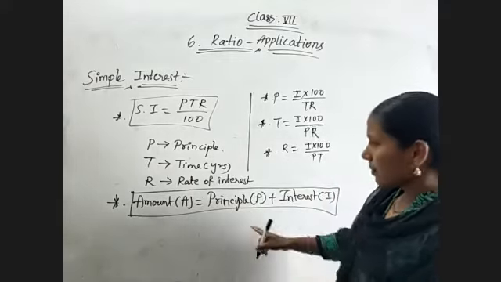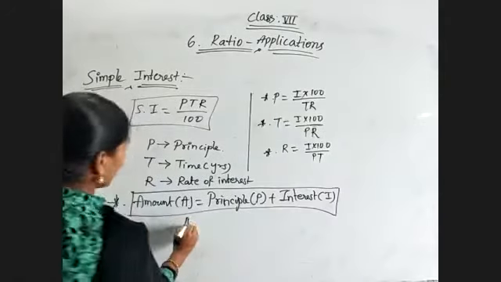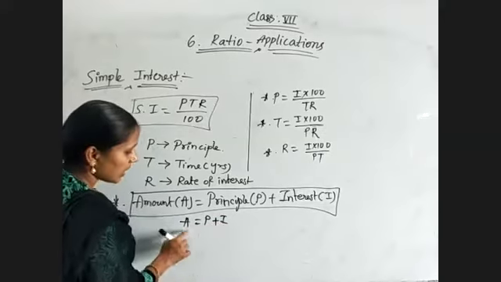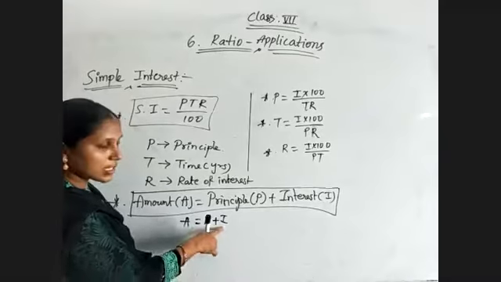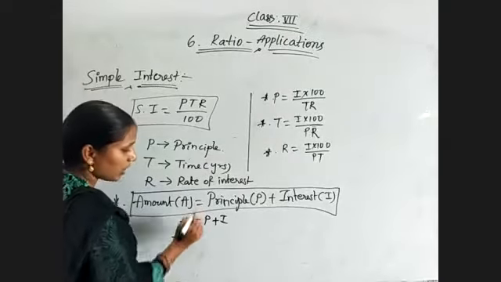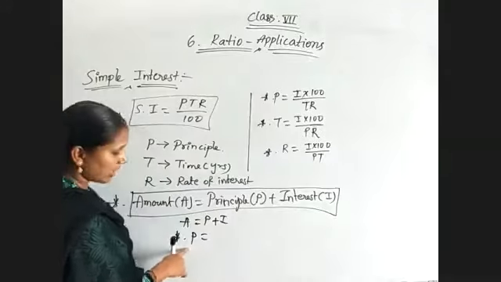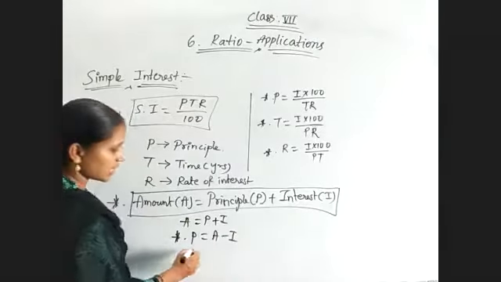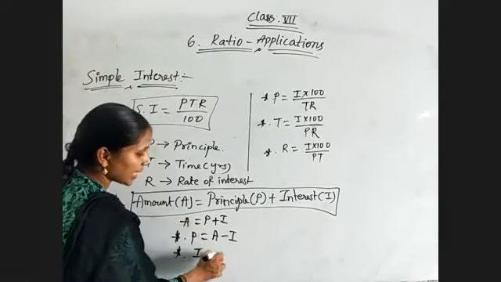Okay, same here onwards, A equal to P plus I. Amount is equal to principal plus interest. If principal and interest are given, then we need to find the amount by using this formula. If they are given amount and interest, then principal will be equal to amount minus interest, by bringing I to this side as minus I. Similarly, interest will be equal to amount minus principal.